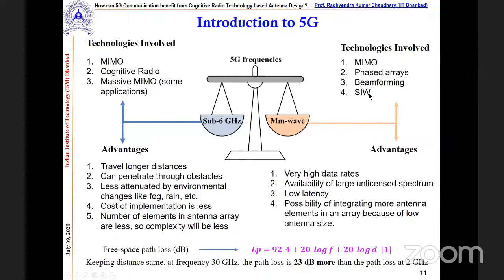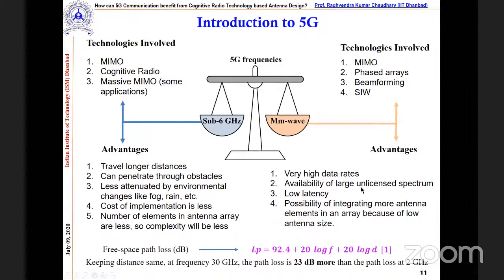The idea is that at the higher frequency, the penetration is small. So it requires the phased array and the beamforming, and we have to narrow down the radiation pattern so that we can identify a certain area where we can hold the communication. SIW on planar technology is really very advantageous if we are using it along with millimeter wave 5G.